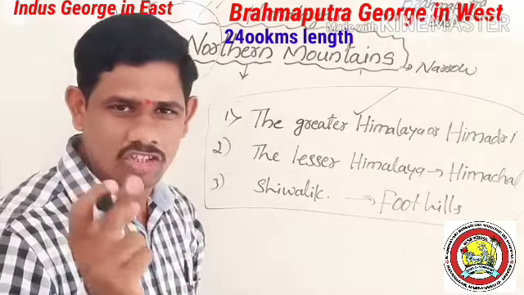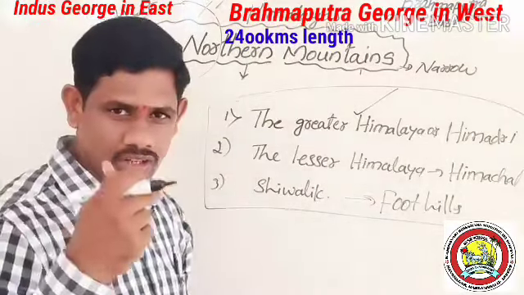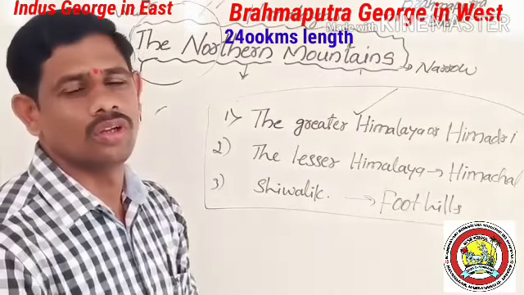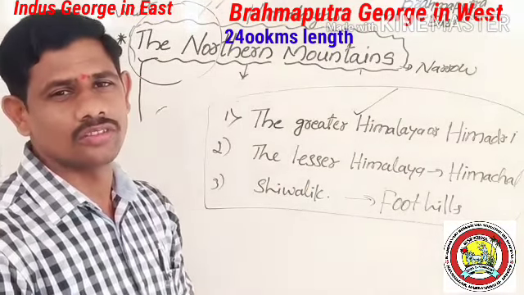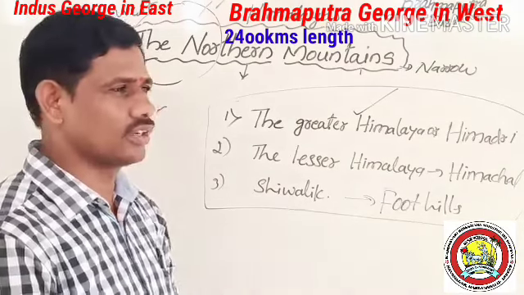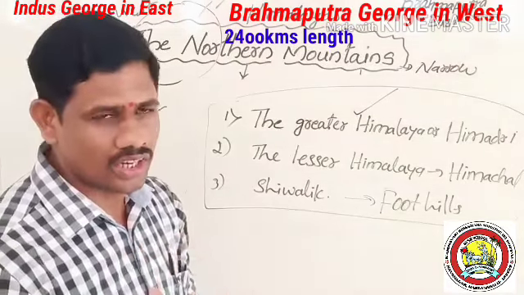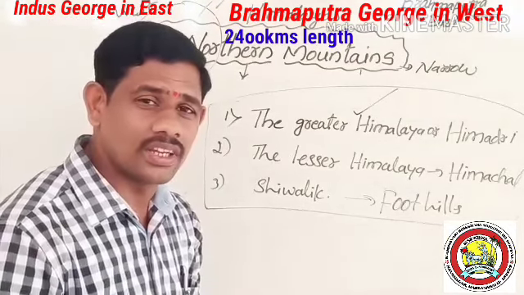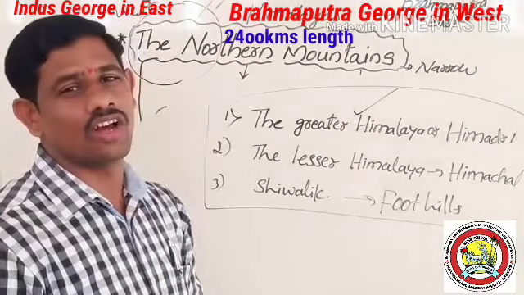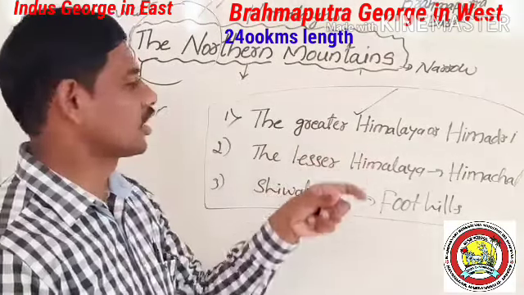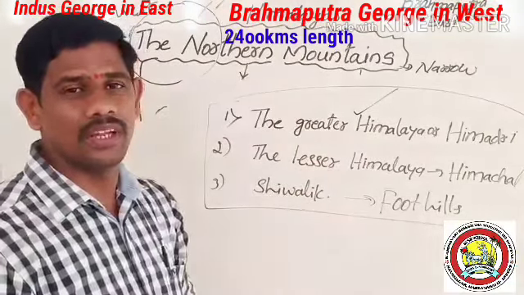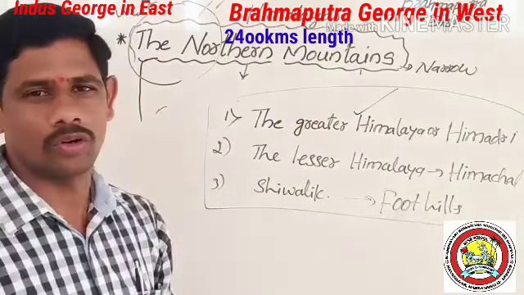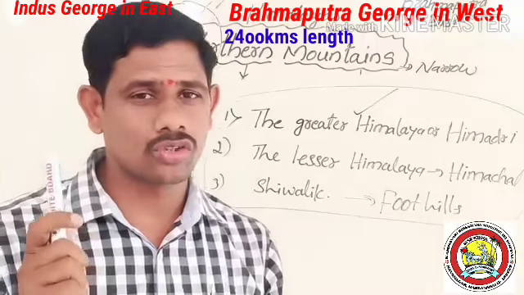Next, the second highest peak in the world is K2, in the Karakoram range, also called Mount Godwin Austen. The third highest peak in the world and second highest peak in India is Kanchenjunga. That is, the Great Himalaya consists of these mountain peaks. This information I will explain in the next period. Okay now students, understood now? Thank you.